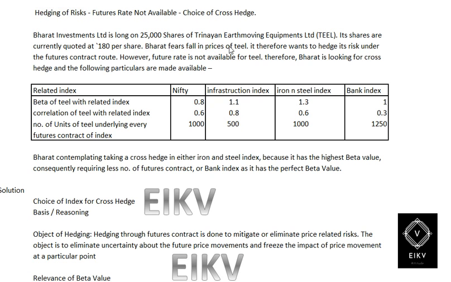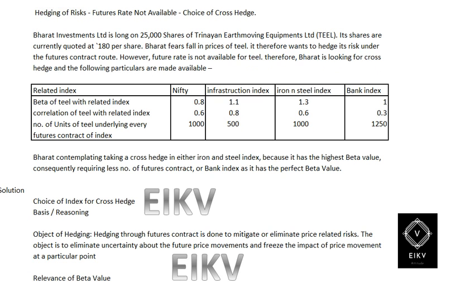Bharat fears a fall in the price of steel. It therefore wants to hedge its risk under the future contract route. However, a future rate is not available for steel. Therefore, Bharat is looking for a cross hedge, and the following particulars are made available.